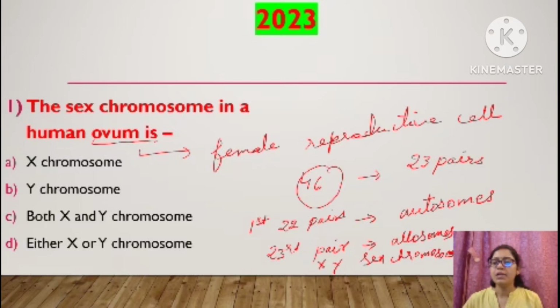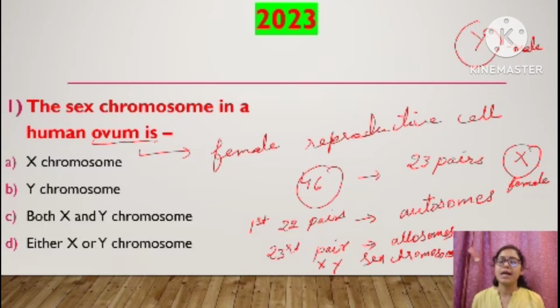In female, which sex chromosome is present? X in female. And Y chromosome in male. Y chromosome in the male reproductive cell. If that is a reproductive cell, that means haploid number of chromosomes, right? So it is asking the sex chromosome in a human ovum. Ovum is the female reproductive cell. So what is the sex chromosome present in ovum? X chromosome, right?